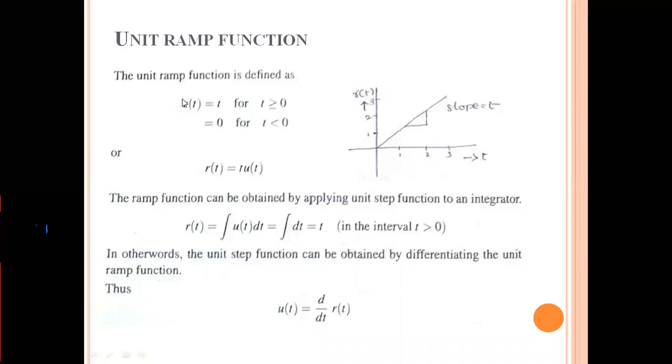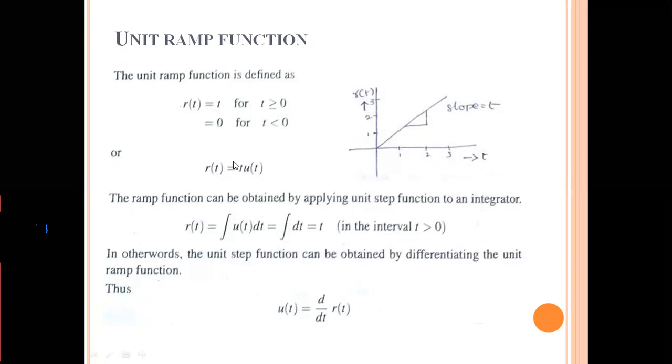So that is why this is denoted with r of t is equal to t for t greater than or equal to 0, and r of t is equal to 0 for t less than 0. But here he is using r of t is equal to t, but it is not t, it is 1. Or sometimes you can take it as t itself, t is equal to 1.